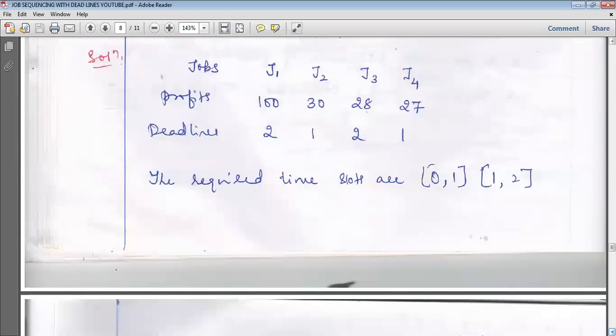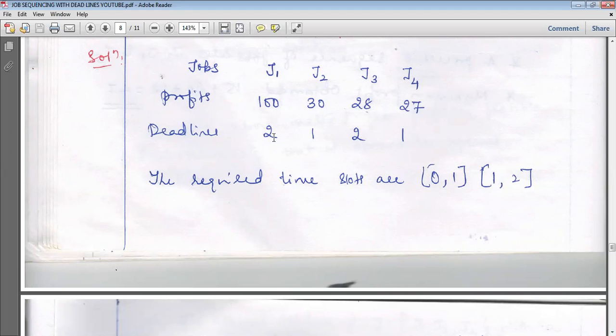So which jobs have to be allotted? First job: the profit we are going to get is 100 rupees. What is the time he is ready to wait? 2 hours. Always remember, 1 means the 0 to 1 time slot, and 2 means 1 to 2.